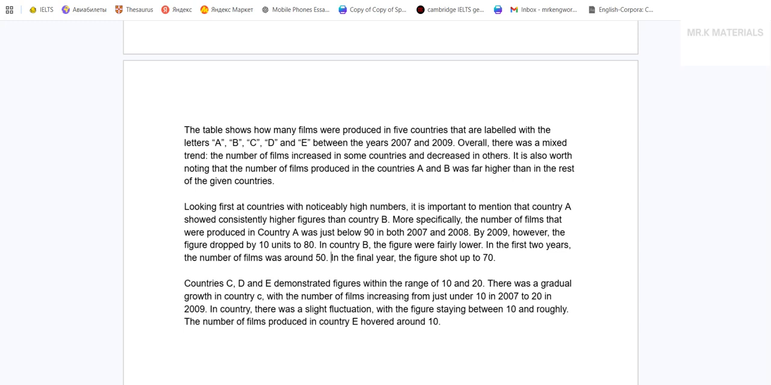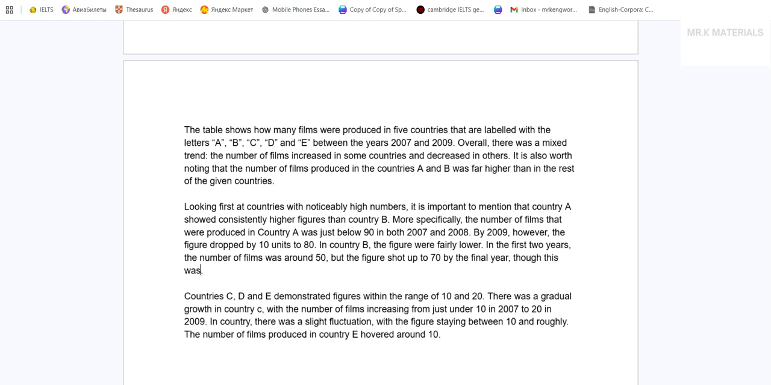But the figure shot up to 70. But let me put here, I want to connect this. I don't want to keep one more short sentence, but the figure shot up to 70 by the final year. Though this was still lower. I want to make one more comparison. Then the final figure for country... Now, I didn't really figure out should I be writing country with a capital letter or not. If you choose one thing, just follow this and always stick to it. Okay. For country A. Okay.